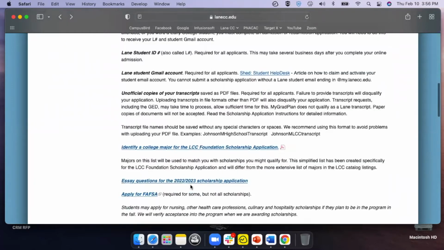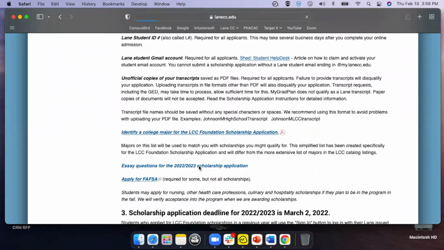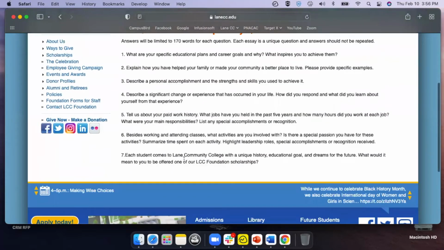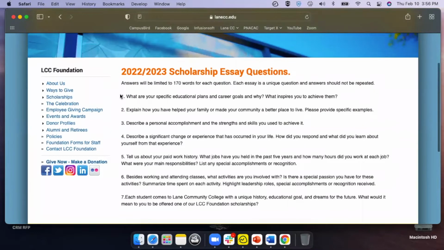Again, those essay questions, there's also a link here that you can just copy and paste from this page. The first four, I believe, are the exact same questions that you are going to see on the OSAC application. So if you're already working on the OSAC application, they will be exactly the same questions. You can always copy and paste, tweak it a little bit, and put that same response on this application as well for those particular questions that match the OSAC application.